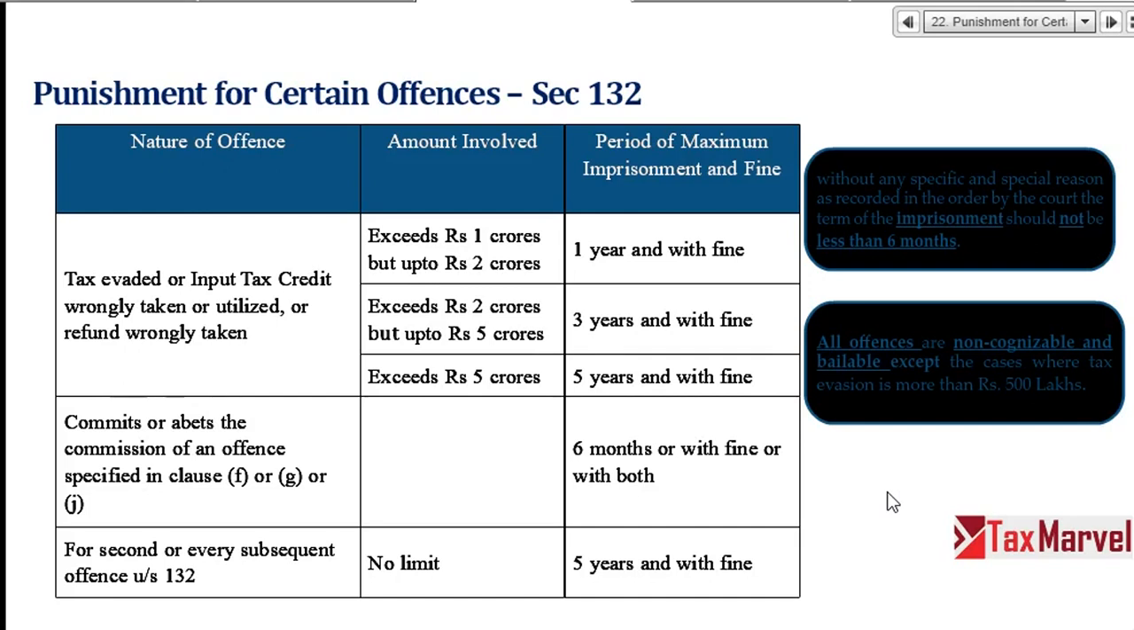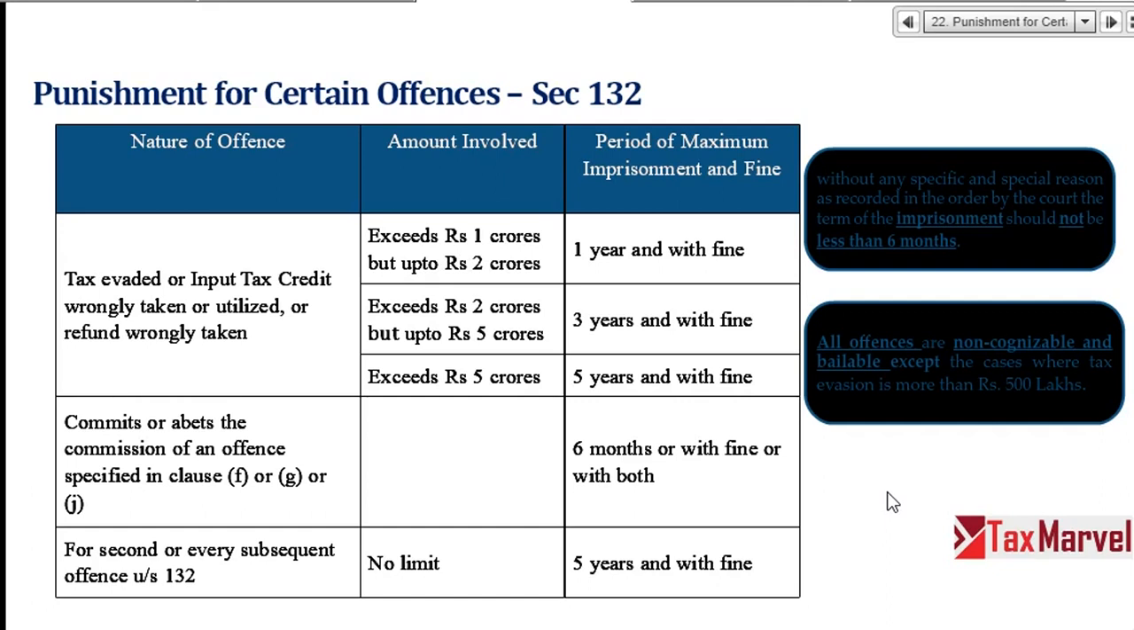So below 5 crores, I have a right to take the bail unless and until the government believes that the bail should not be granted. But below 5 crores, the government will not oppose any bail. As a matter of right, I'll get the bail, right? Second, commission or abetting any offense, 6 months or with fine or with both.